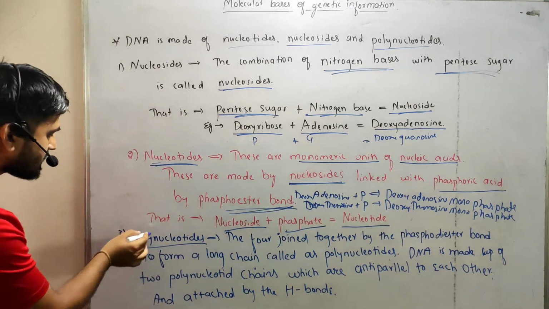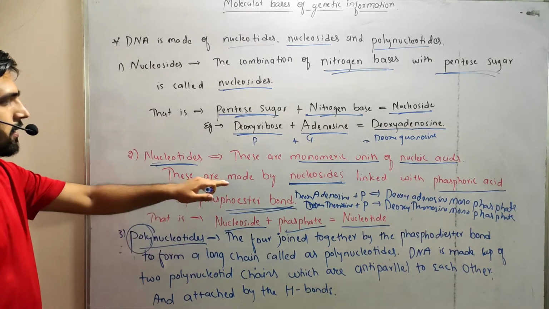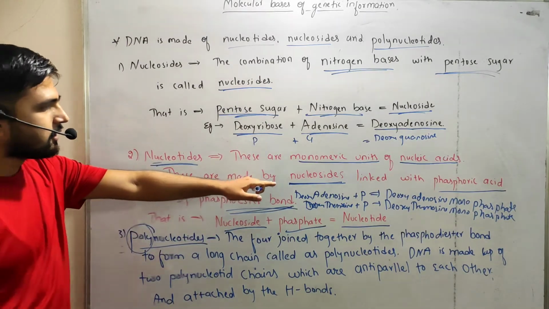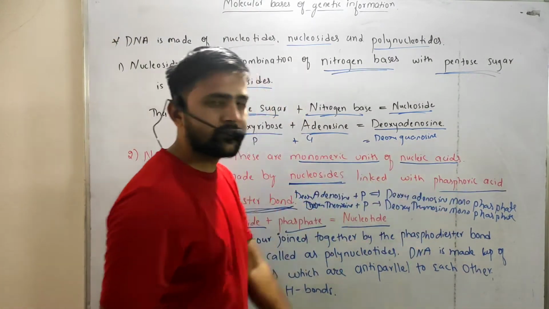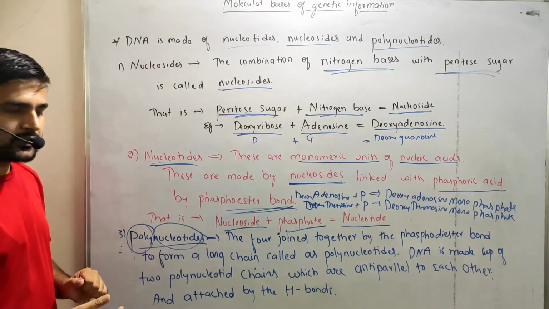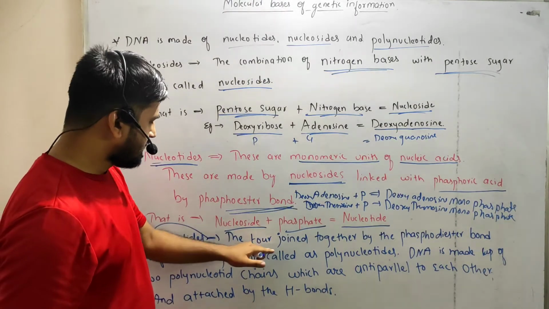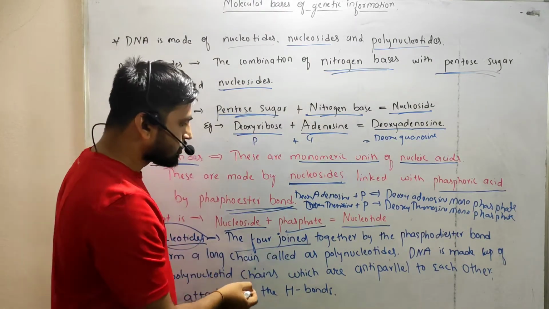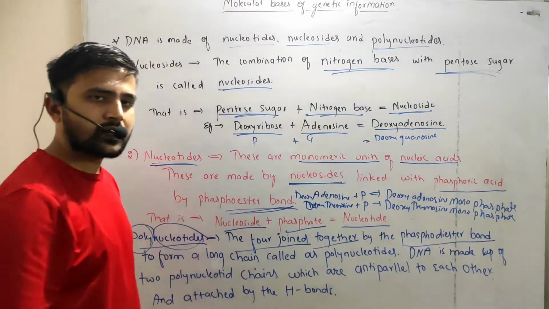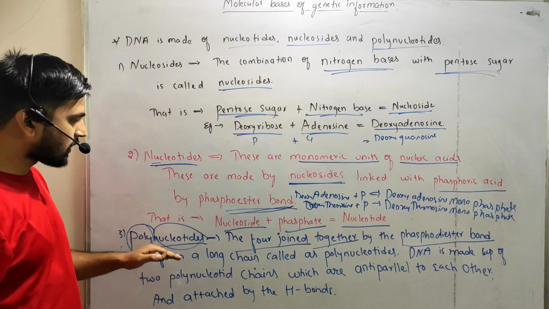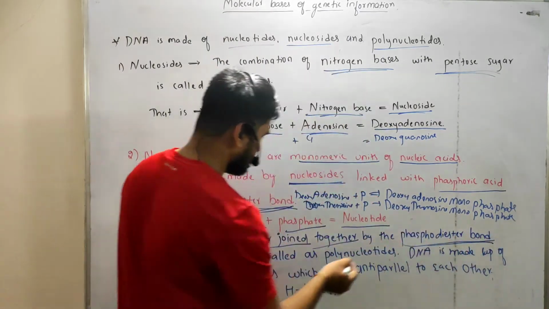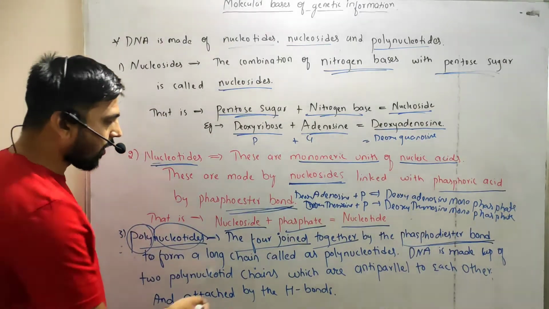What do you mean by poly? It means many. A nucleotide is a nucleoside linked with phosphoric acid, and polynucleotides are many nucleotides joined together by phosphodiester bonds to form a long chain.